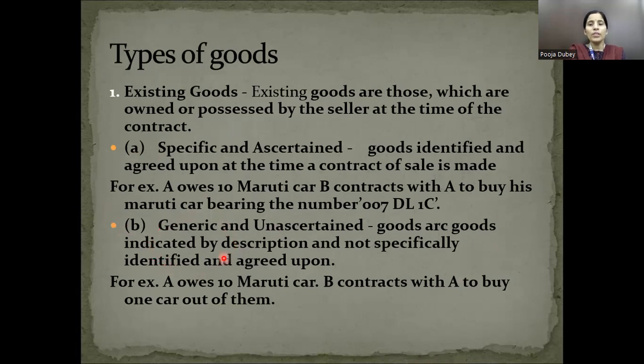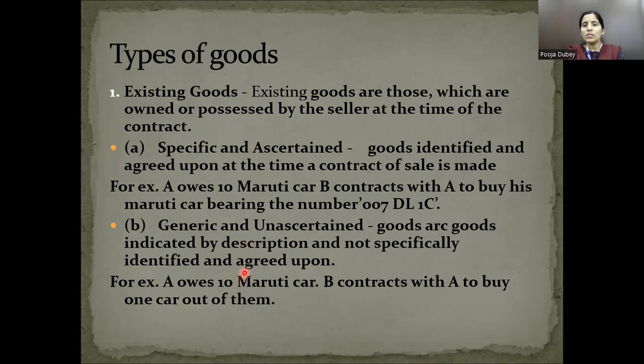But when you decide that you will purchase a Cello pen, blue color, for ₹10, that becomes specific. So out of many generic goods, you have chosen a specific good. This is the difference between generic and specific goods.